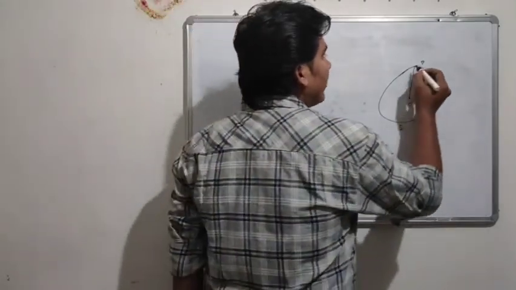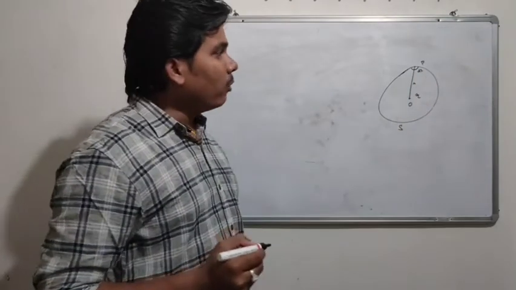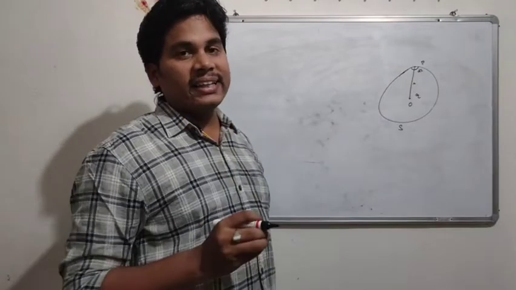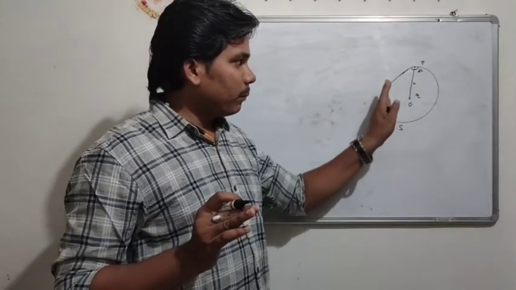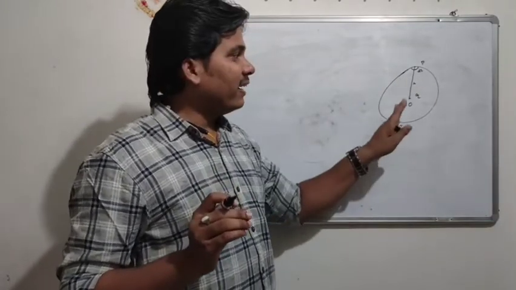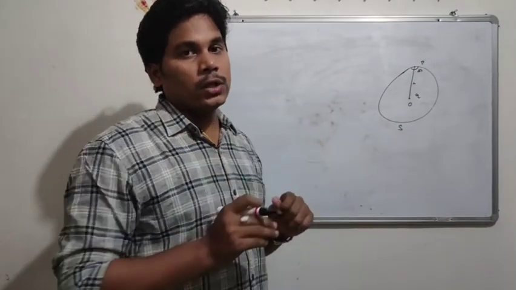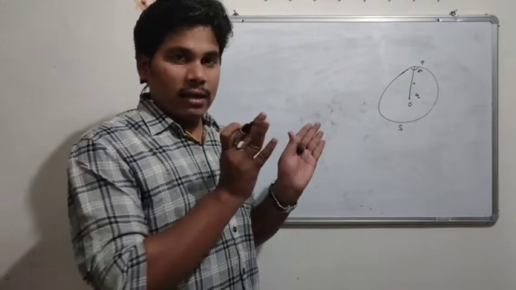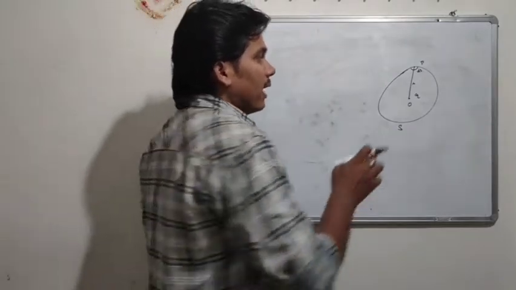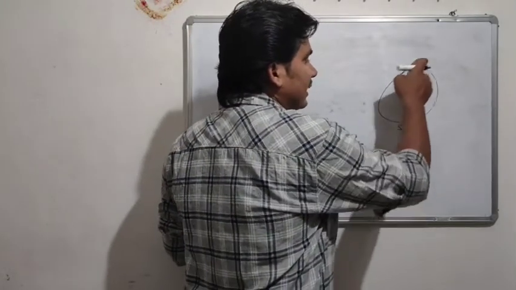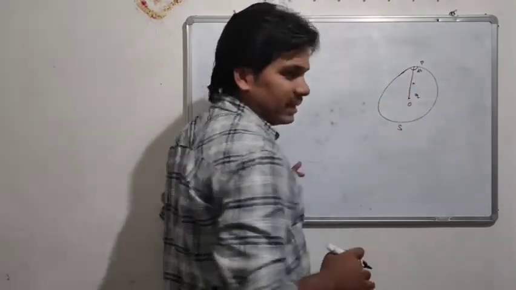For this, I will take a small surface dS. Around this small surface, first of all I will find the flux, and then I will integrate that value throughout the entire surface, and equate it using the Gauss law, or I will find the Gauss law from that. For which, I am taking the point O, which is in a closed surface, and at point P I am finding the electric field.